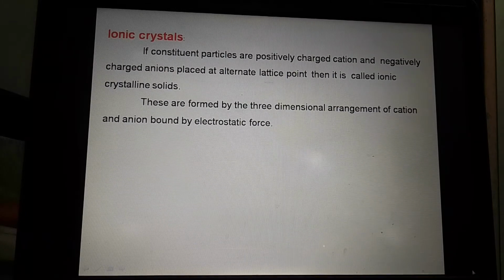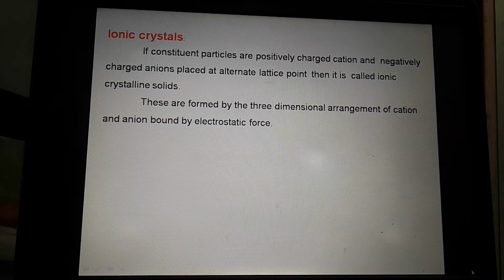Now second we will see ionic crystals. In case of molecular crystals, we say molecules are present. Now in case of ionic crystals, they contain ions, and there are two types of ions. These are positively charged cations and negatively charged anions.